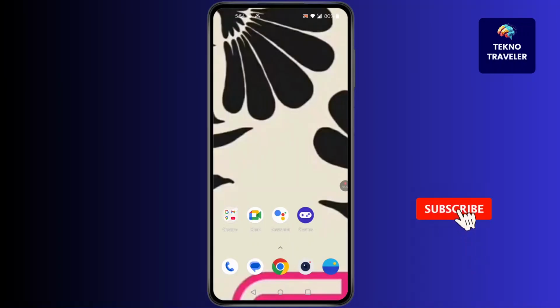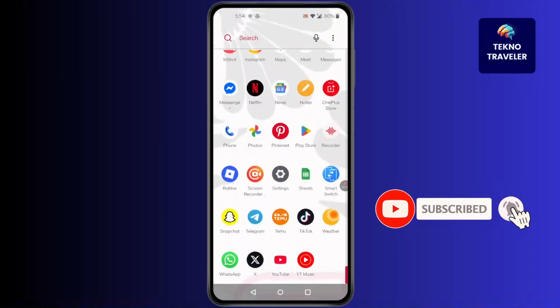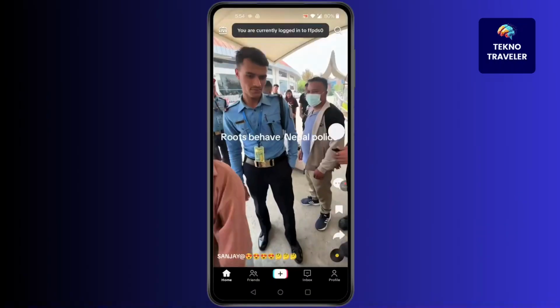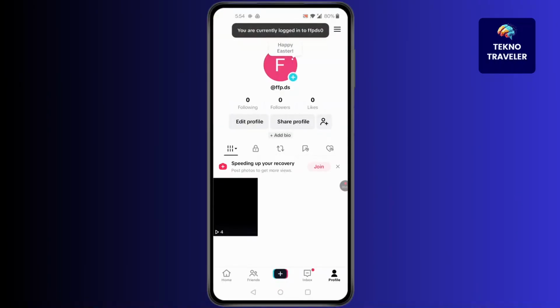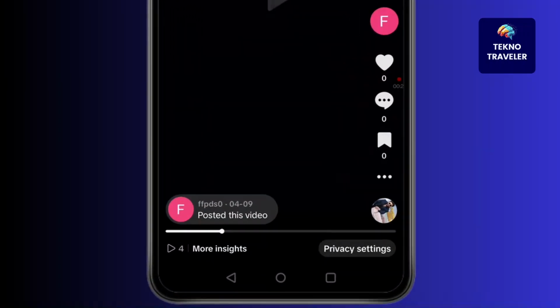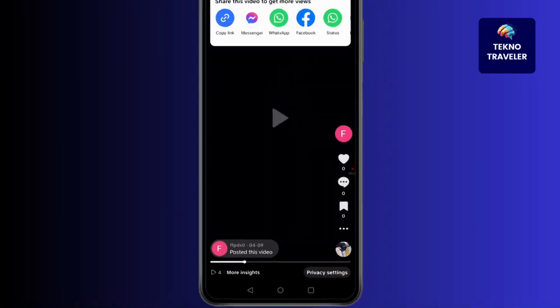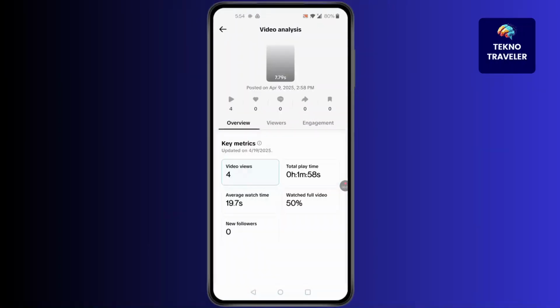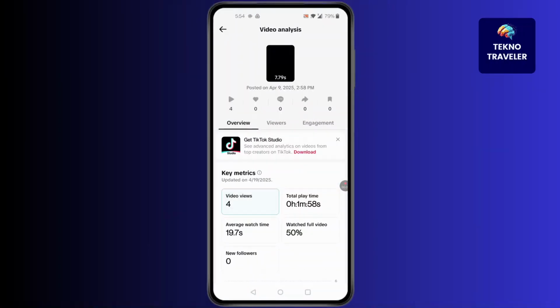Let's jump right in. The answer to can you see who shared my TikTok video is no, but what you can do is click on your video that you want to view shares of. Simply click on your video, click on More located at the bottom left, and then you'll be able to see this kind of screen. In here you'll find Shares, how many shares, but you won't be able to see who shared.